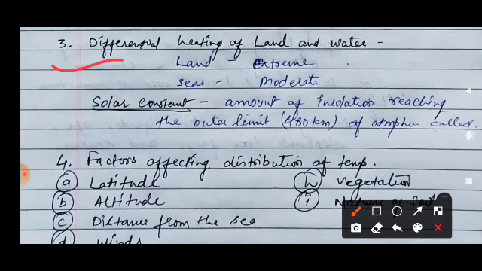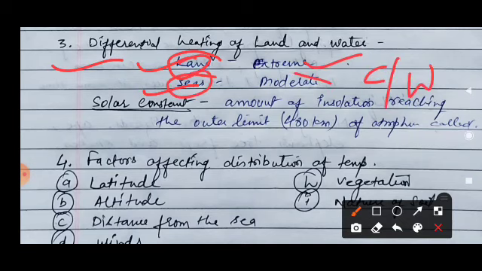We know that land and water have different heating temperatures. The land gets heated very fast, and the sea, or the water, gets heated very slowly. Because of that, on land the temperatures are very extreme, either cold or warm. But in the sea or water body, the temperature is moderate, not too hot, not too cold. So this is how differential heating works.